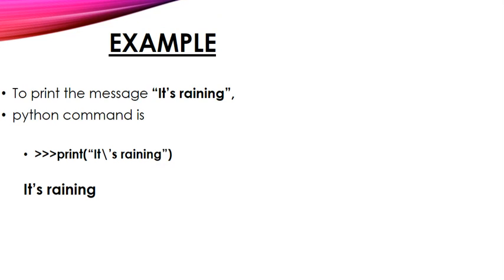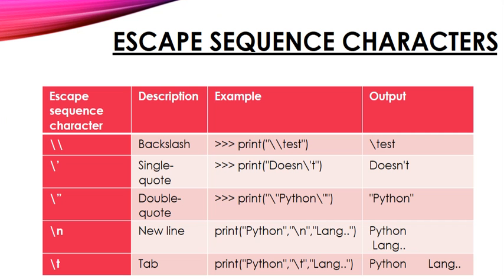Here are some of the examples given as a tabular column. See here, escape sequence characters. For escape sequence, we give a backslash in front of the characters, and if you want to give single quotes, it is backslash with the single quote.